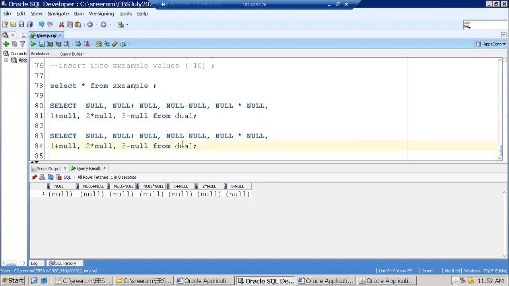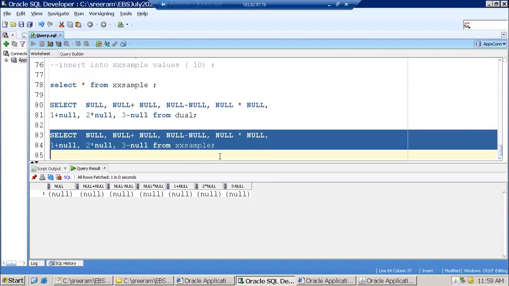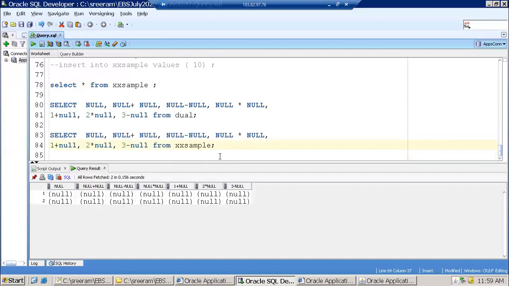But the number of rows differs. When you run the query on dual, you'll get only one row because dual has only one record. That is the reason you're getting only one row. Now if I mention some other table, let us say the table which I created just now, X example, I'll get two rows. Clear?